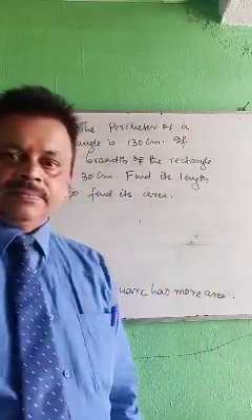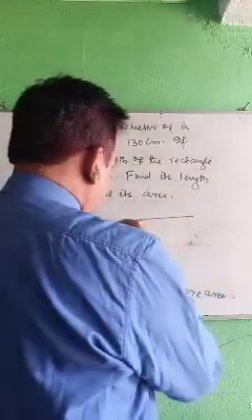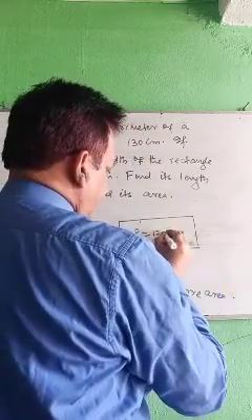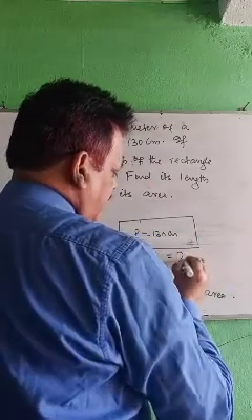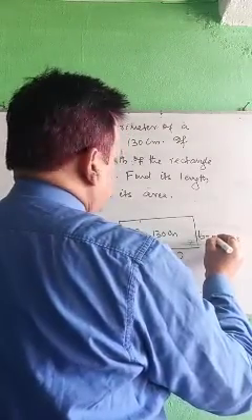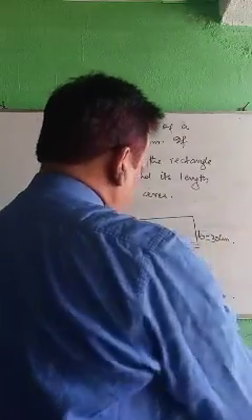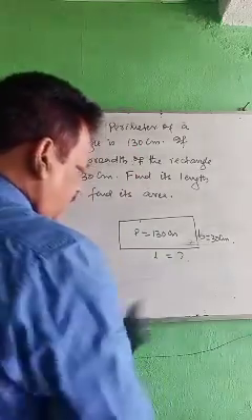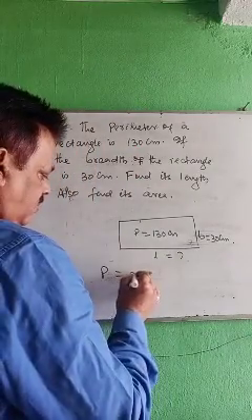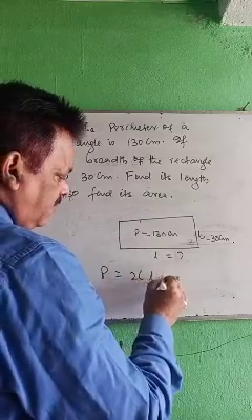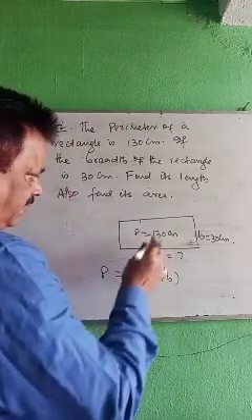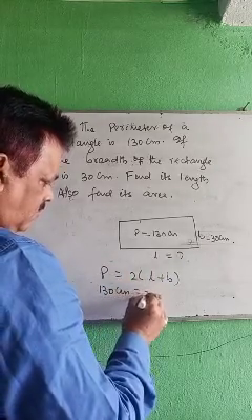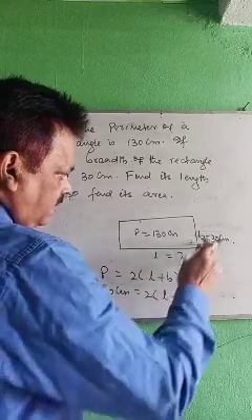Okay, look, rectangle given, perimeter how much given? 130. Length is not given, breadth is given 30 centimeter. Then you should write what is the formula of perimeter. Perimeter equals to 2 into length plus breadth. The formula you have to remember. The perimeter is 130, you write here: 130 equals 2 into L plus B, B is 30.